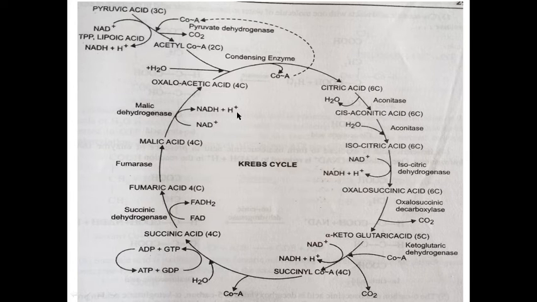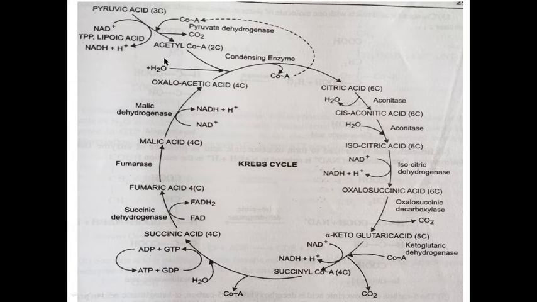Again, 1 molecule of NAD is reduced into NADH2. Now 1 molecule of NADH2 is equal to 3 ATPs. Now after complete breakdown of 1 pyruvic acid, 1 NAD is reduced, that means 3 ATPs, again 3 ATPs, 6 ATPs, 3 ATPs, 9 ATPs, 1 ATP 10, 2 ATPs 12 and 3 ATPs 15. Total 15 ATPs are synthesized after breakdown of 1 molecule of pyruvic acid, and at 3 places CO2 molecules